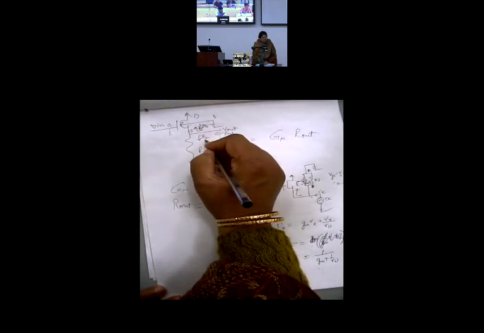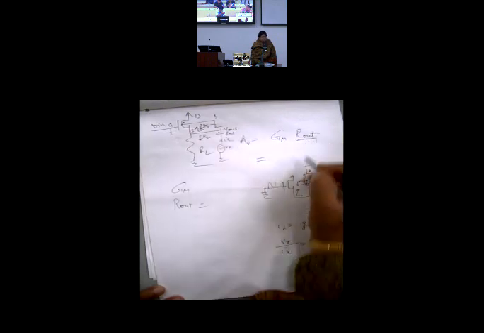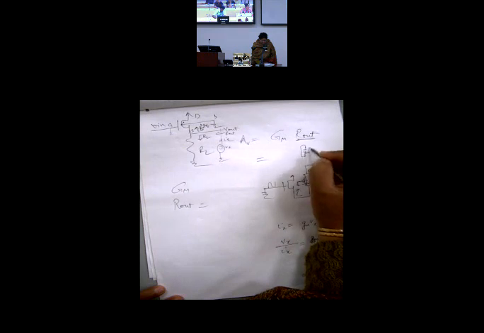RL. So what is net R out? It would be 1 by gm parallel RO parallel RL.